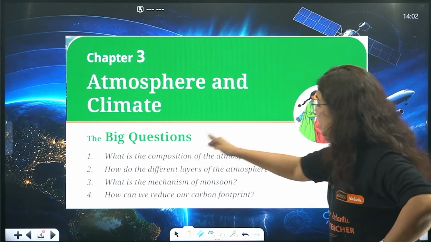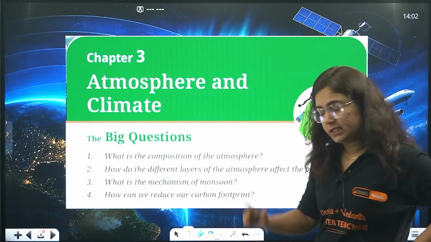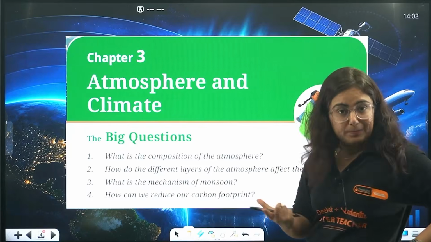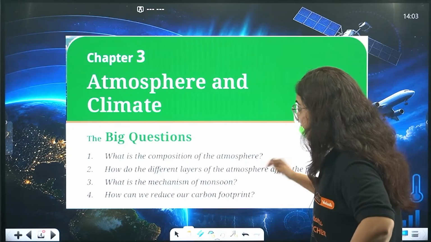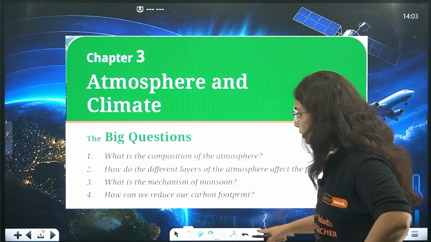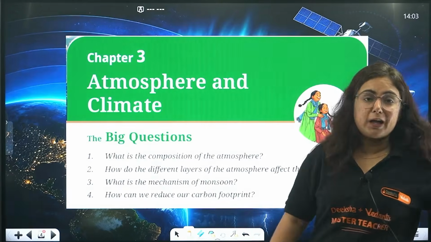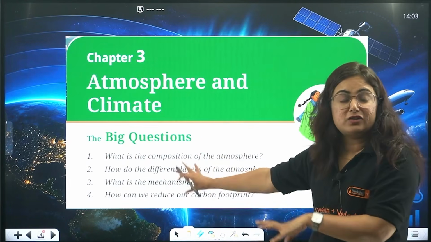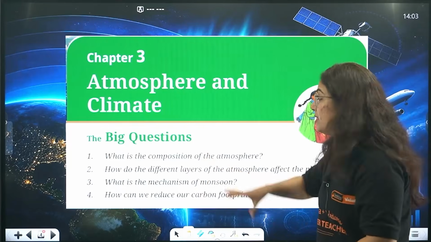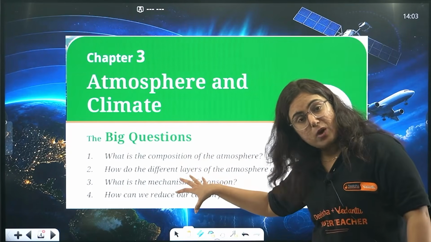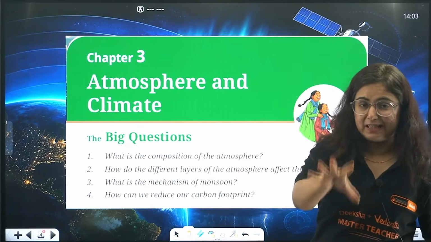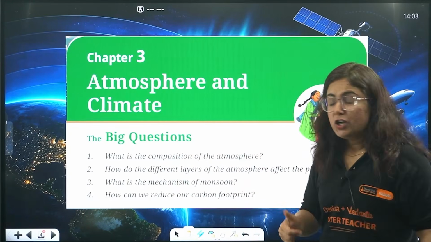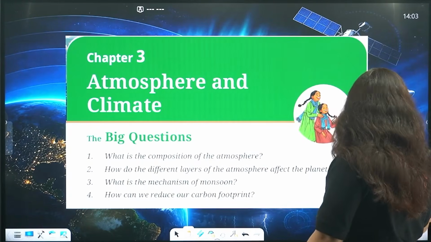Here it is. What is the composition of the atmosphere? Okay, how do different layers of the atmosphere affect planet Earth? We will learn about that. What is the mechanism of monsoon, and how can we reduce our carbon footprint? Beta, you can also answer these questions when we end this chapter, because not only will these questions come in your exam, but there are high chances that these questions can be asked in examination. So first we will start with what is atmosphere.